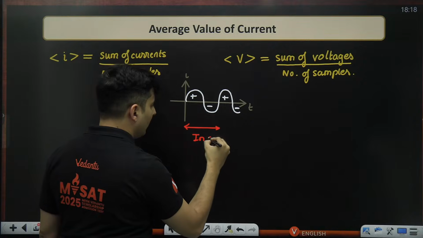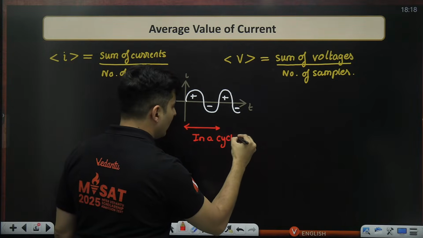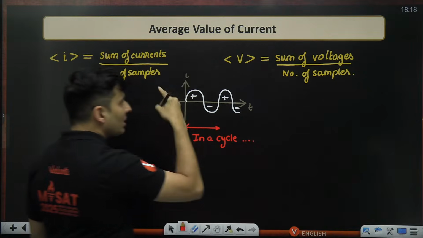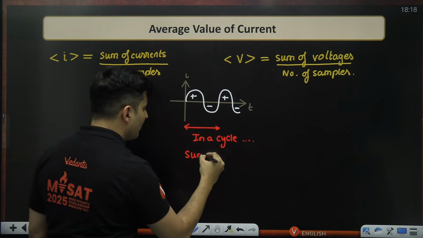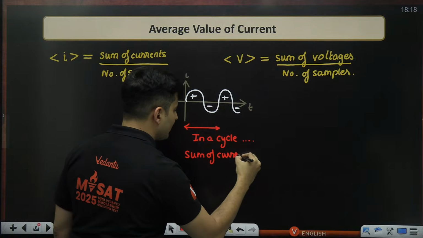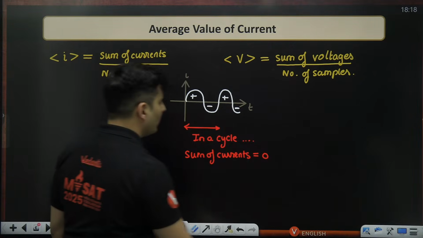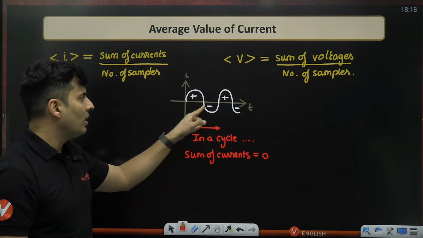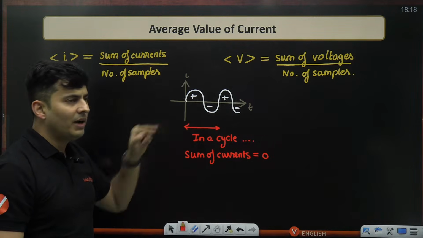in a complete cycle or an oscillation, the sum of currents will become zero. If you have 1 ampere, you have minus 1 ampere. If you have 0.1 ampere, you have minus 0.1. If you have 0.2, you have minus 0.2.